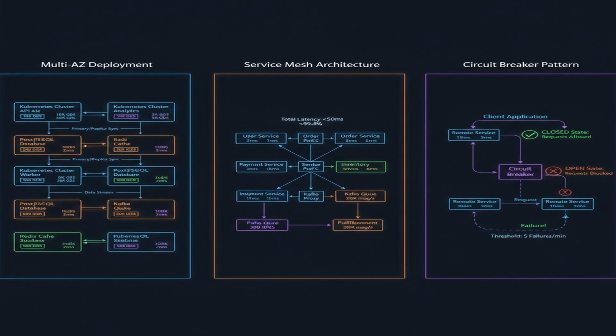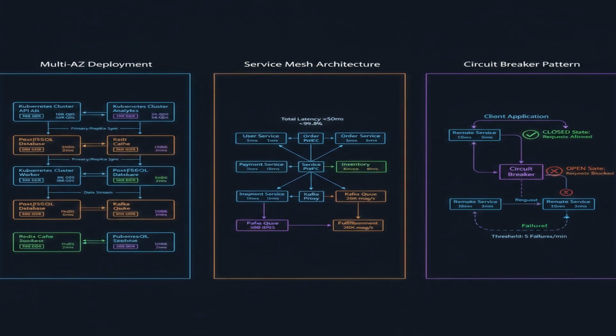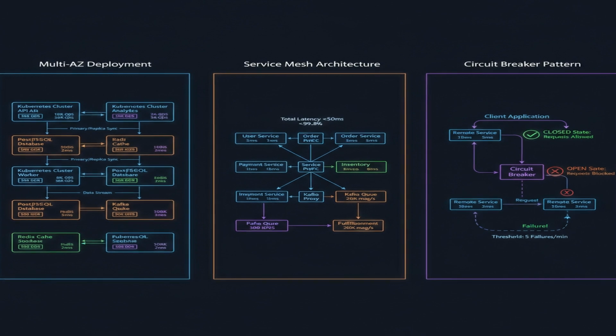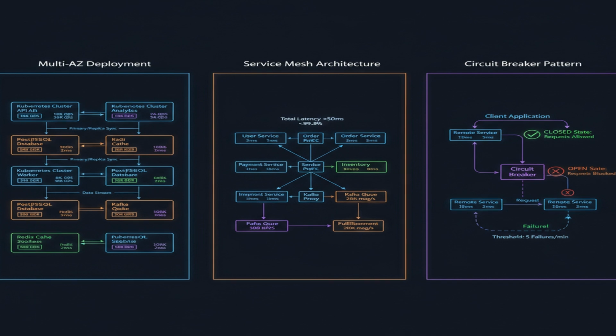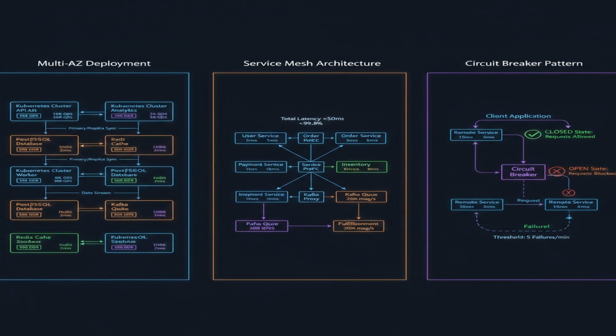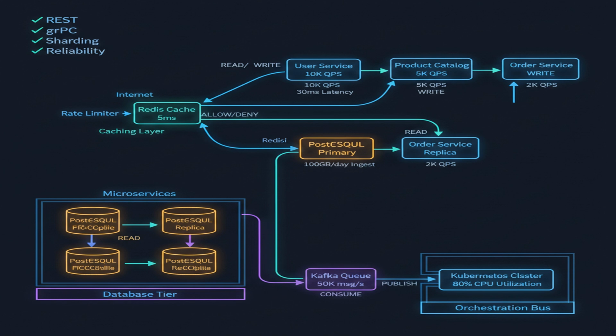We'll use Prometheus for monitoring and Grafana for visualization. We'll use a service mesh like Istio to manage service-to-service communication and provide features like traffic management and security. Istio uses Envoy as a proxy.